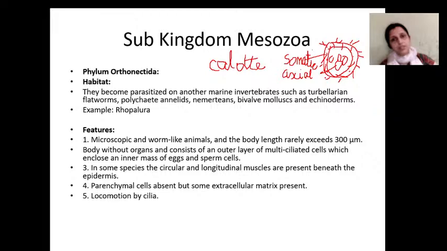Mesozoan characters: all are parasites, mainly endoparasites. Endoparasites of what? Mollusks, cephalopods like squid, and the octopus. Then it is also a parasitic form of annelids, etc. They have a simple body plan, with only 50 cells in total. The outer layer of cells are called the somatic cells. Somatic cells have cilia, so somatic cells help in locomotion. The cells inside are called axial cells. Axial cells are the cells involved in reproduction.